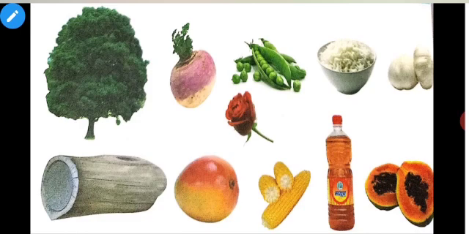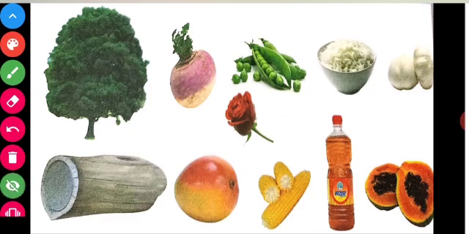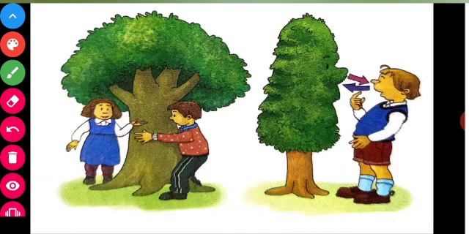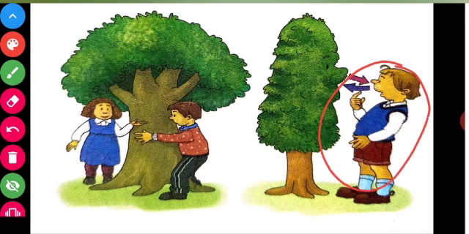Plants give us vegetables, fruits, oil, wood, greens, flowers, etc. The biggest gift of plants to us is that they clean the air. Plants breathe in carbon dioxide and breathe out oxygen. We breathe in oxygen and breathe out carbon dioxide. Plants clean the air.